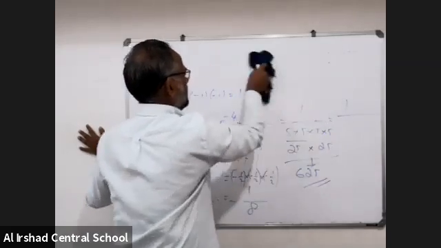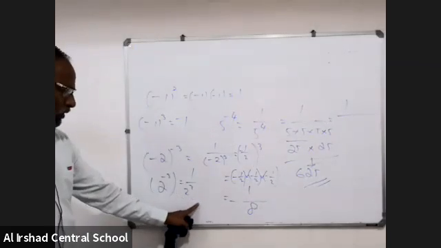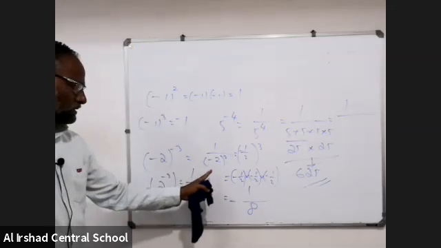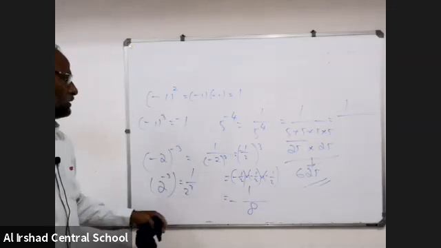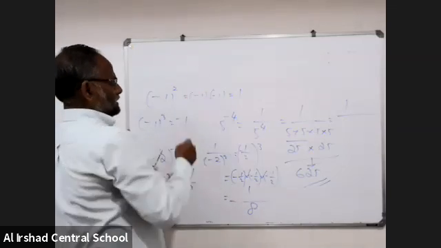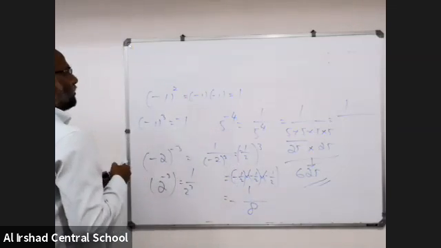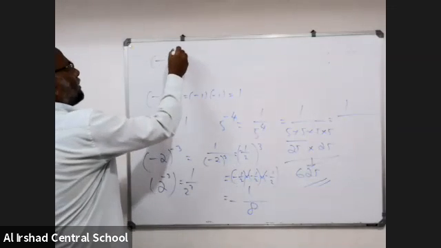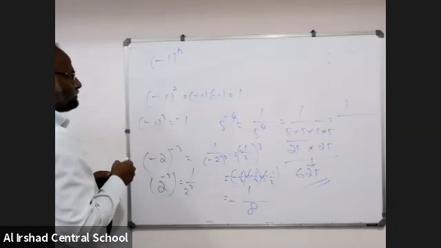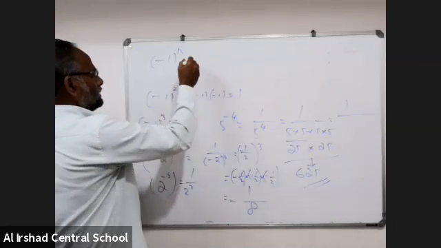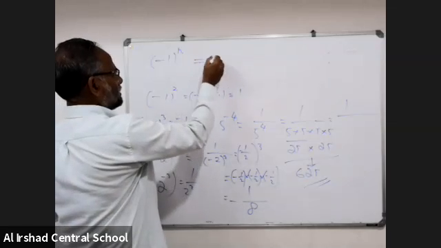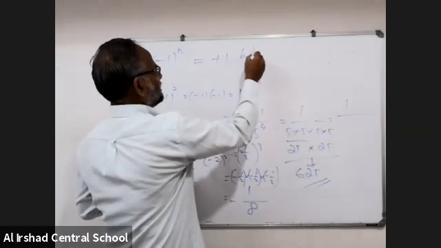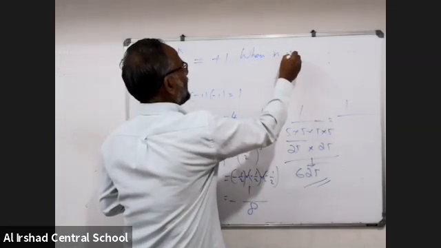Now listen here. Please write there. Don't confuse this minus, minus, minus. That means minus 1 to the power of minus 3 is minus. All of you write it. Minus 1 to the power of n is equal to plus 1 when n is what?